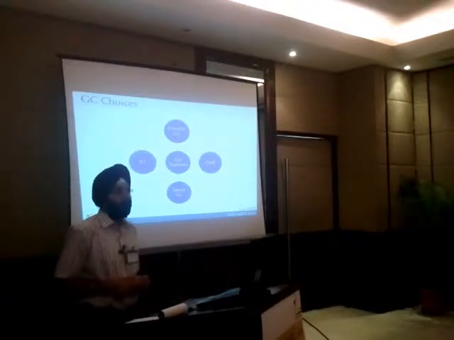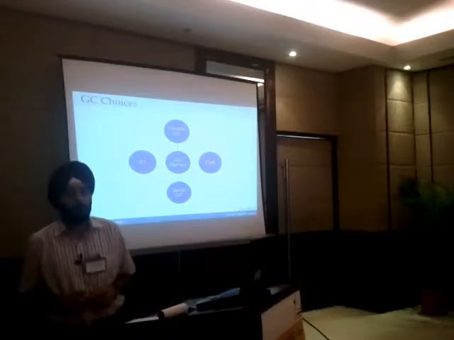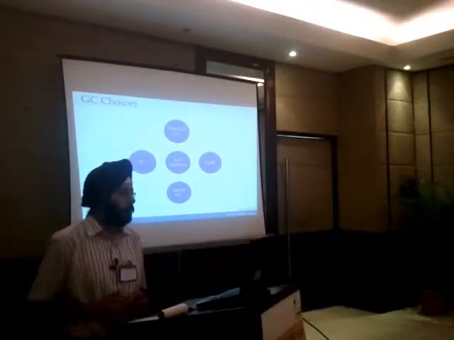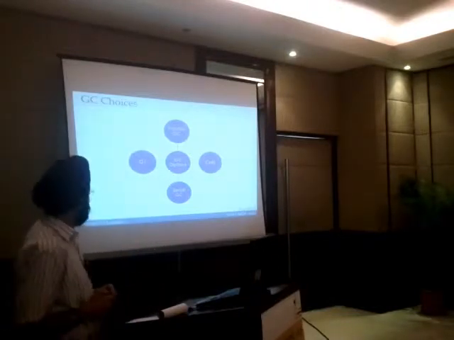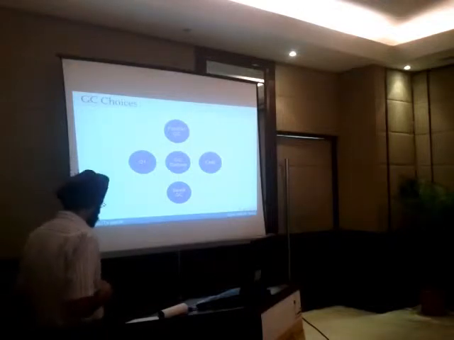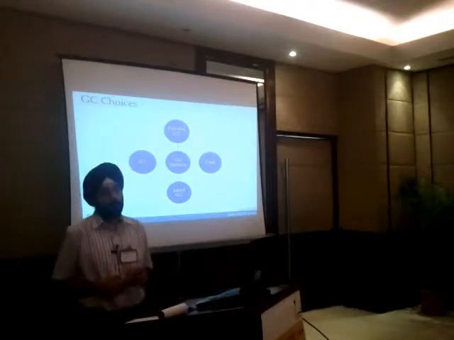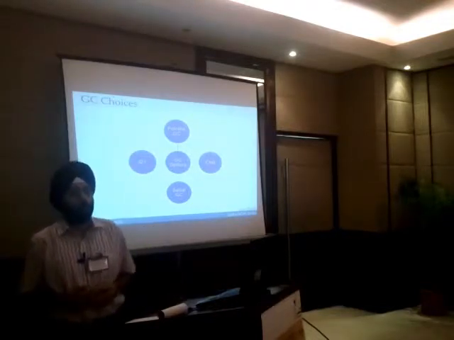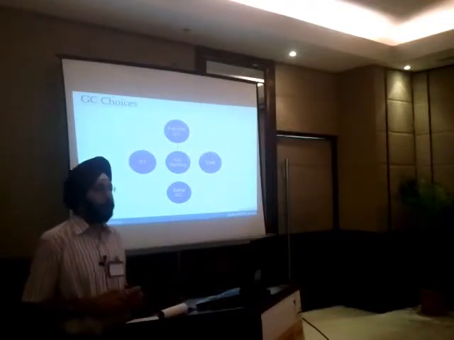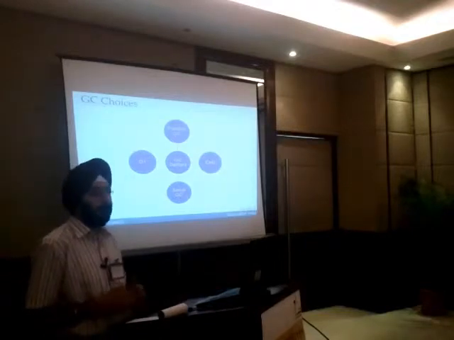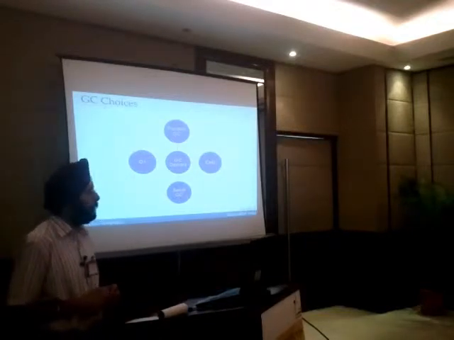Then CMS, the concurrent mark sweep garbage collector, is a hugely popular garbage collector. When we want high heap sizes and we want low pauses, we typically used to go for CMS. What it does is the young generation still happens just like parallel GC. There are multiple threads working at the same time.